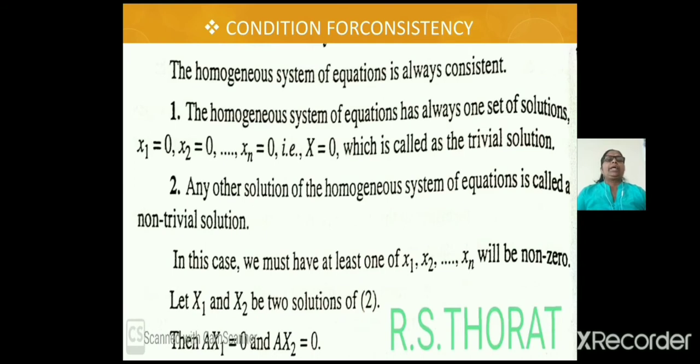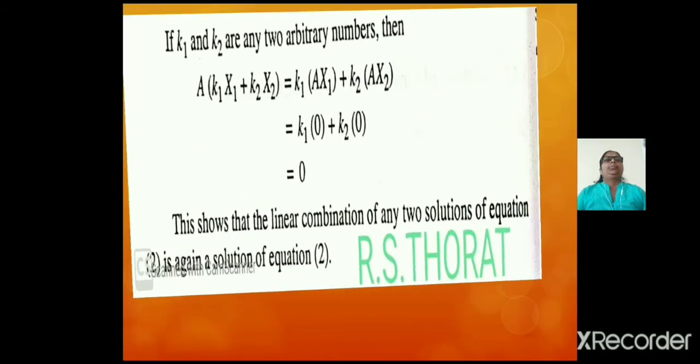Let X1 and X2 be the solutions of equation 2. Then AX1 = 0 and AX2 = 0.